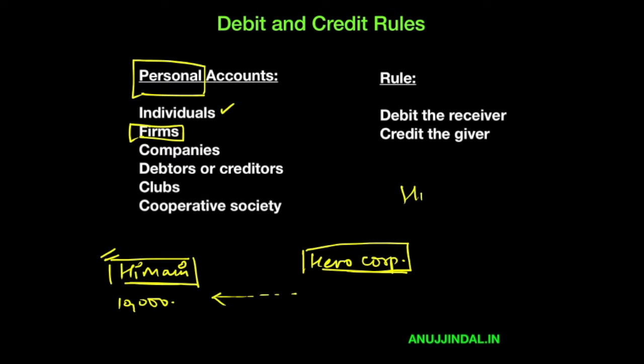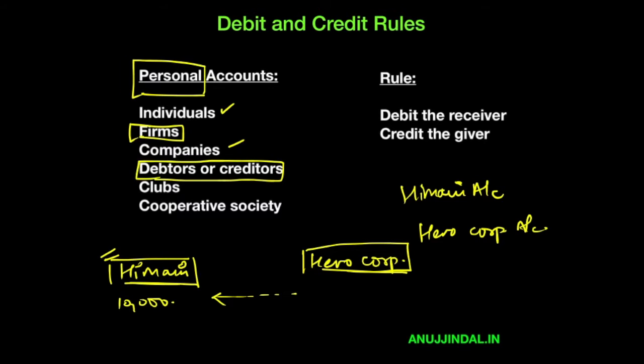So Himani's account will be called Himani account. It's very simple. Hero Corp's account will be called Hero Corporation account, and both of these are personal accounts. Companies, debtors or creditors. So people who borrow money or who lend you money, if they're individuals, that is also a personal account. Clubs as well as cooperative societies. So all these are personal accounts. What is the rule when we are dealing with personal accounts? The rule is you debit the receiver and you credit the giver.